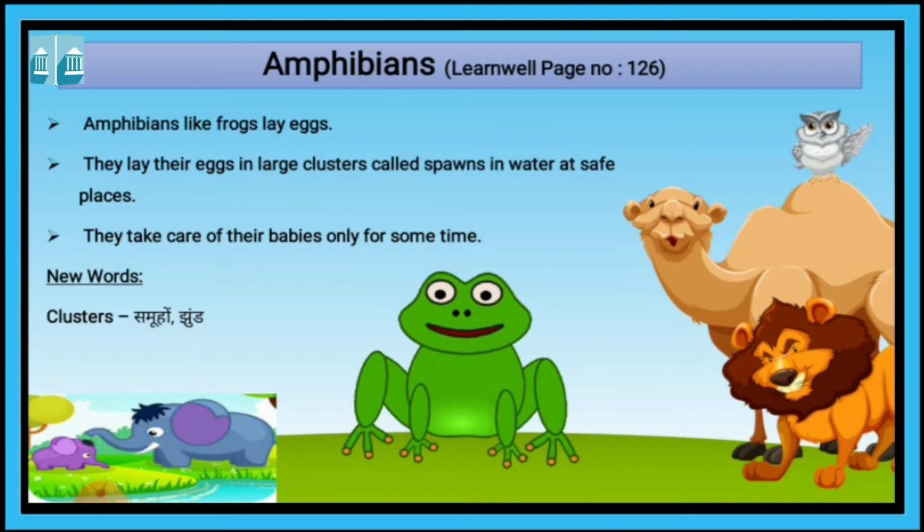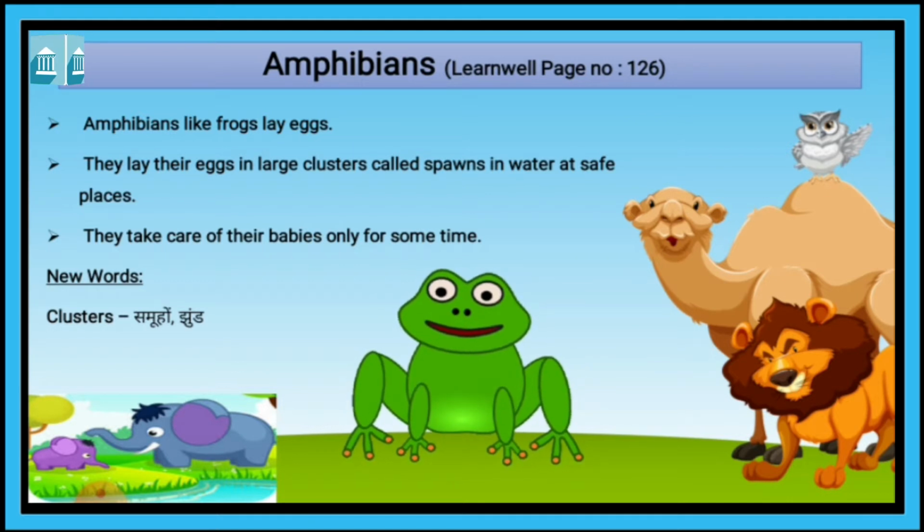They take care of their babies only for some time. Now amphibians like frogs lay eggs in water in a safe place. They lay their eggs in large clusters called swamps. They take care of their babies only for some time. Fish take care of their babies only for some time. Reptiles do not take care of their eggs, and frogs take care of their babies only for some time.